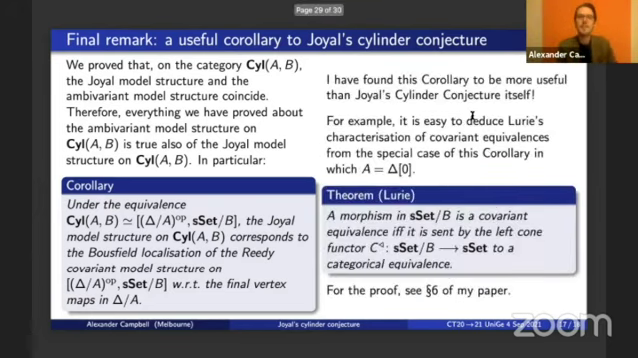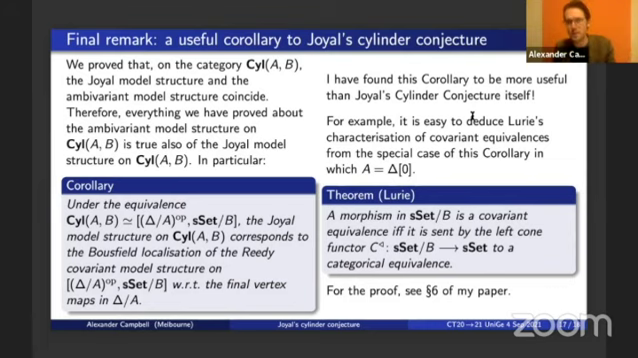And as it happens, it's actually this corollary to Joyal's cylinder conjecture which I found more useful rather than Joyal's cylinder conjecture itself. My interest in this conjecture is more in the proof than in the statement. Just to give one example, if we take the special case of this corollary in which A is delta naught, just the free-living zero simplex, the point, then it's trivial to deduce a theorem of Lurie, which gives a characterization of the covariant equivalences over a simplicial set.